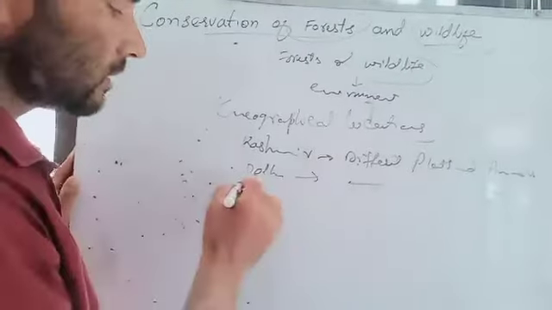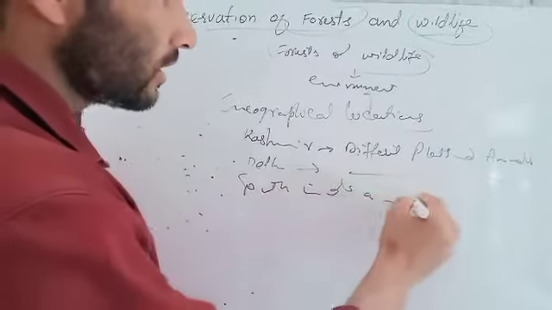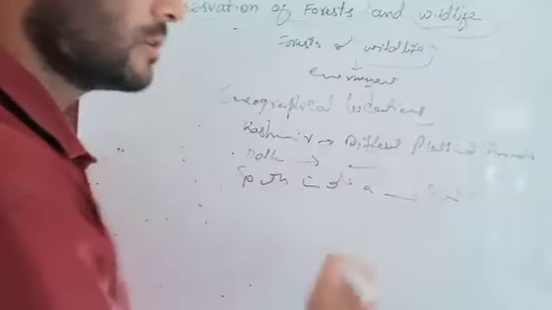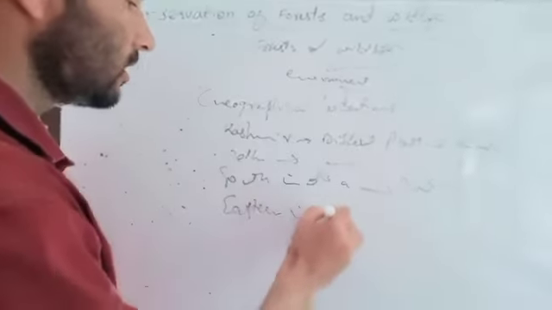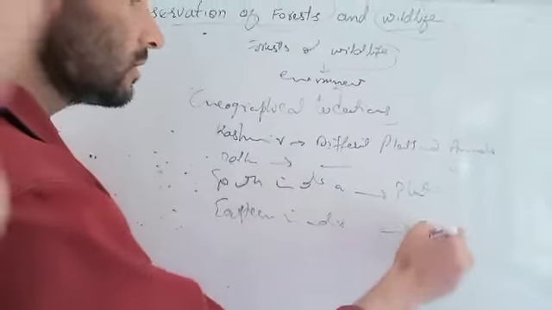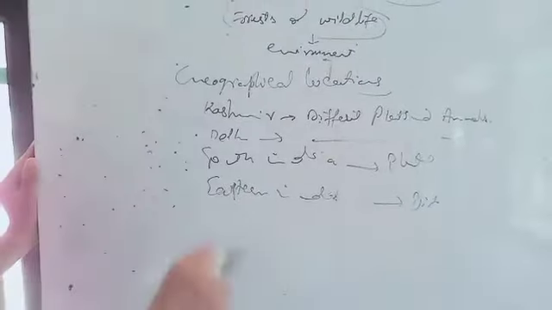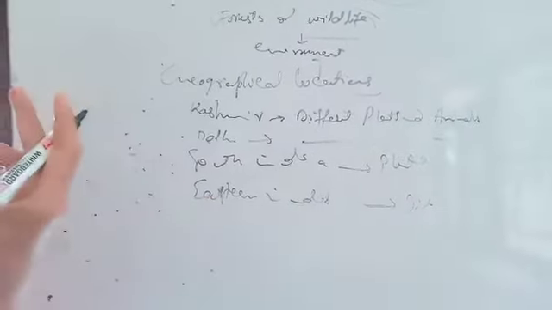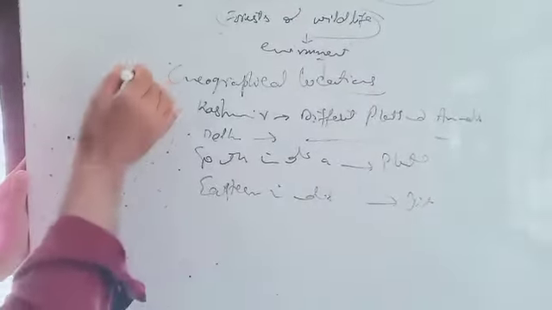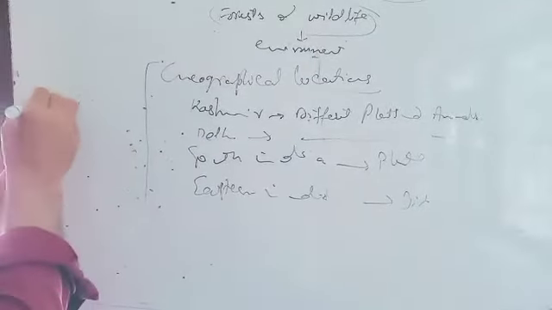In South India, there are different plants. In Eastern India, there are different plants and animals. These are the plants and animals existing on the earth. That variation is known as biodiversity.